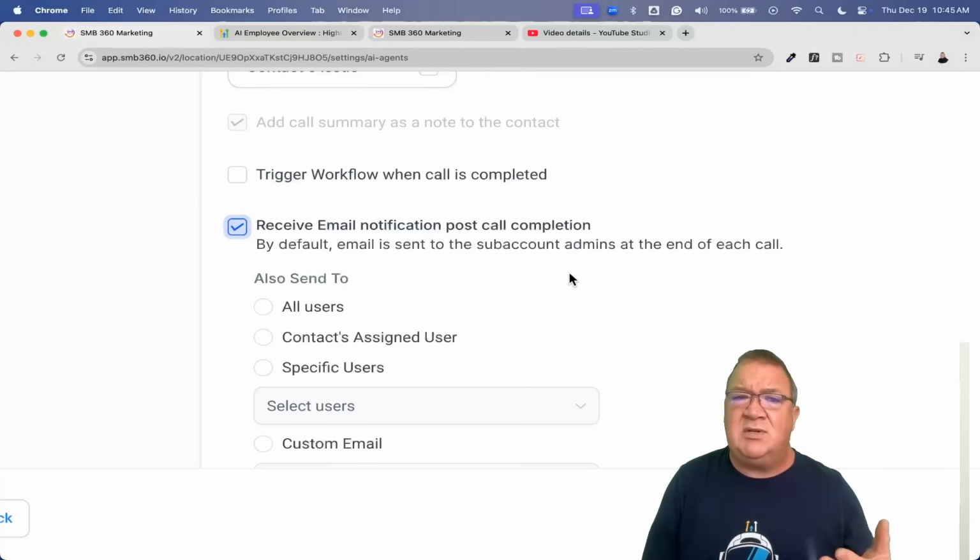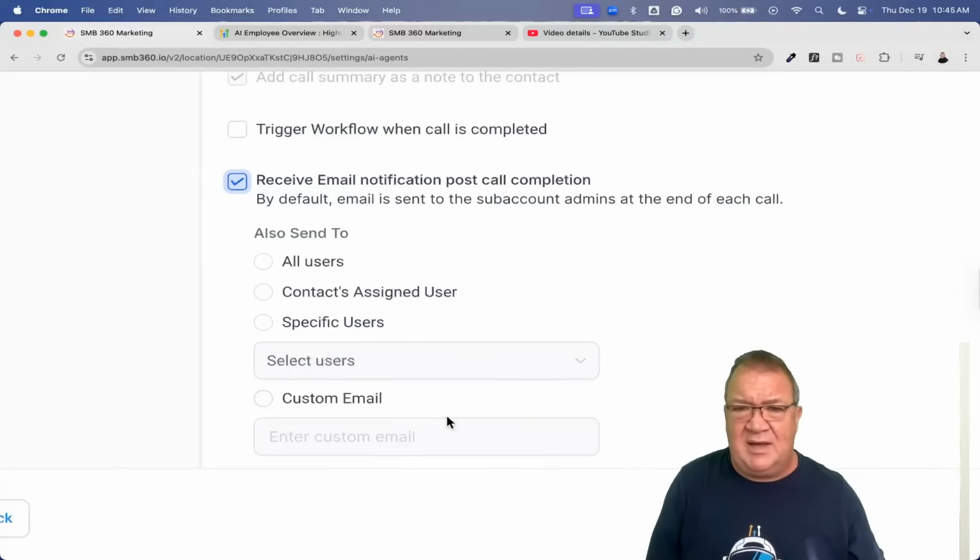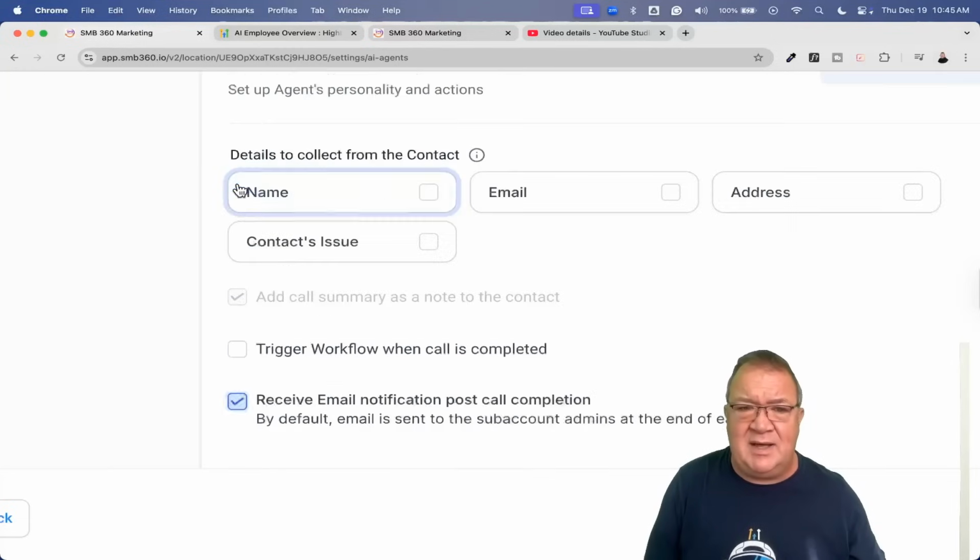But you can also add other people to the email as well. So if you want to email everybody in here, if you want to assign specific users, you can assign that, or even just do a custom email to notify somebody. Maybe it's a VA outside of your organization. You can let them know as well. But again, by default, you will get emails sent to the admins. So again, just keep that in mind.